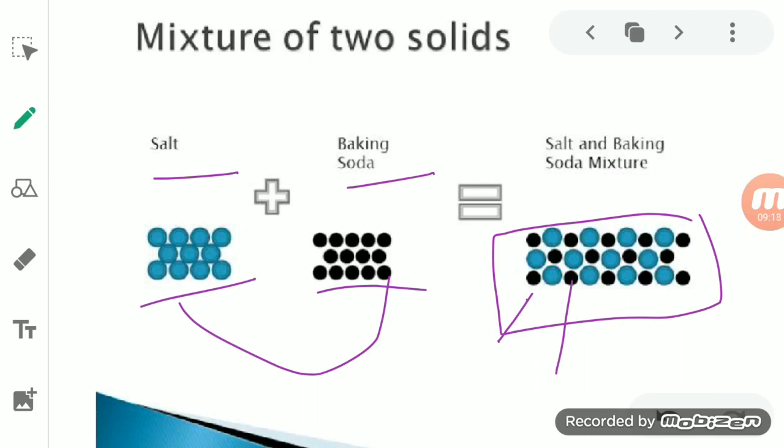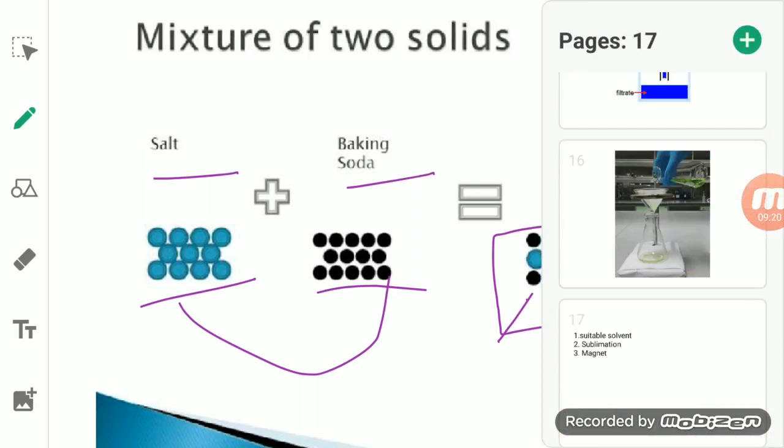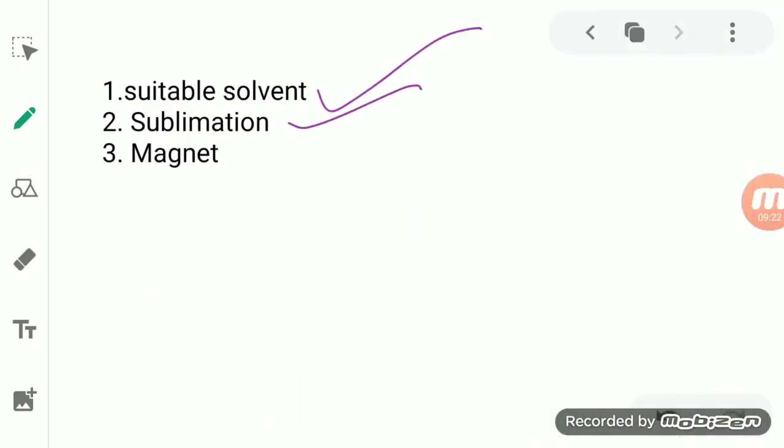So the first case, when we were talking about a suitable solvent, sublimation or a magnet, is of the suitable solvent. We can separate the two solid components which are mixed together by using a suitable solvent. Solvent means a kind of liquid.